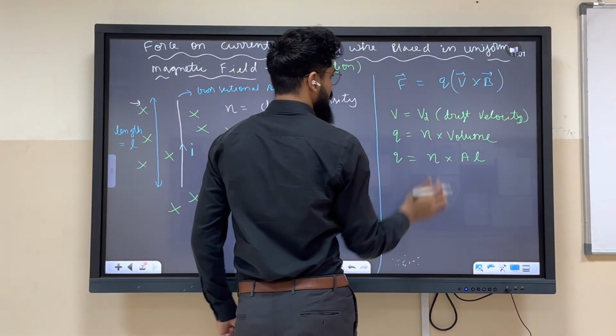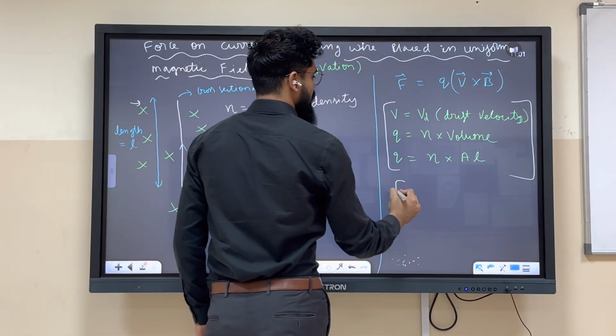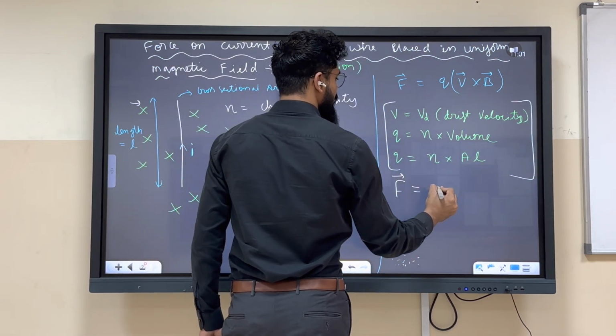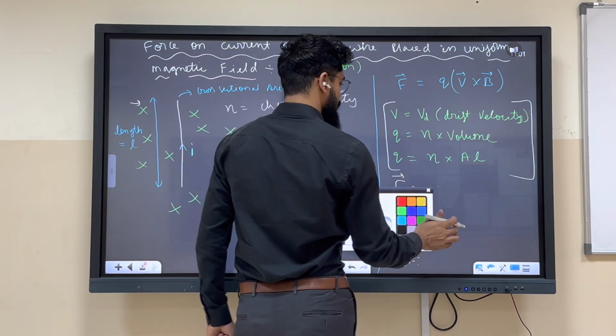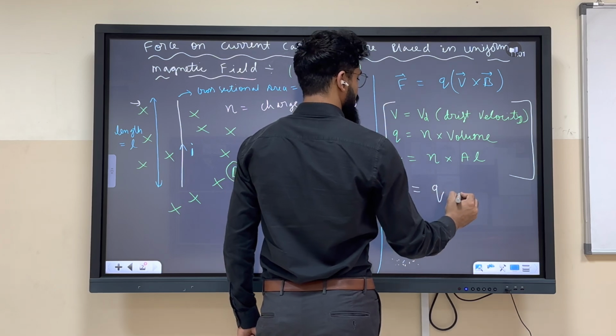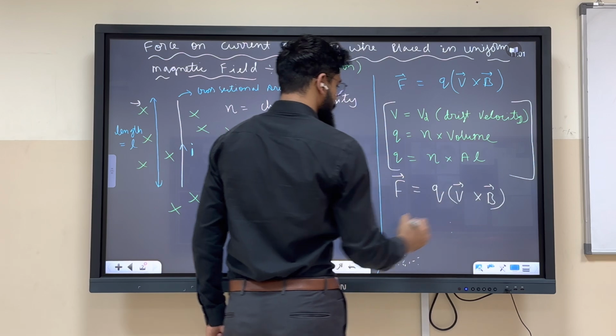So now, F equals Q into V cross B. Let me write it once again.